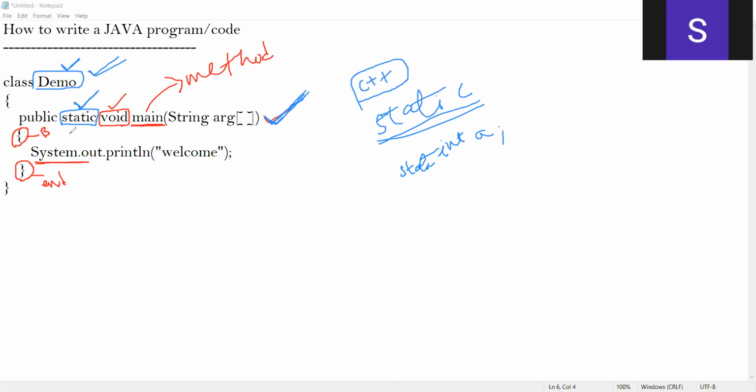So that's why we have made this main method static. I repeat, students, why did we make the main method static? Because I'm going to call this main method without creating an object of a class, directly with respect to the class name. Here, when I say I'm going to call, who is calling? It is not I, it is JVM. What is JVM? JVM stands for Java Virtual Machine.